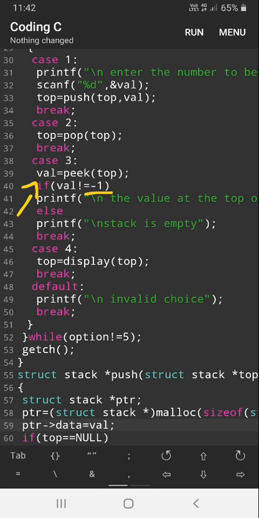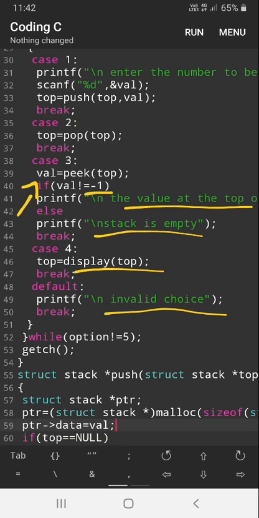Value. If the value is not equal to -1, then it prints the value at the top. Else, the stack is empty. Case 4 is display the stack, and the default is invalid choice, ending the while and getch.